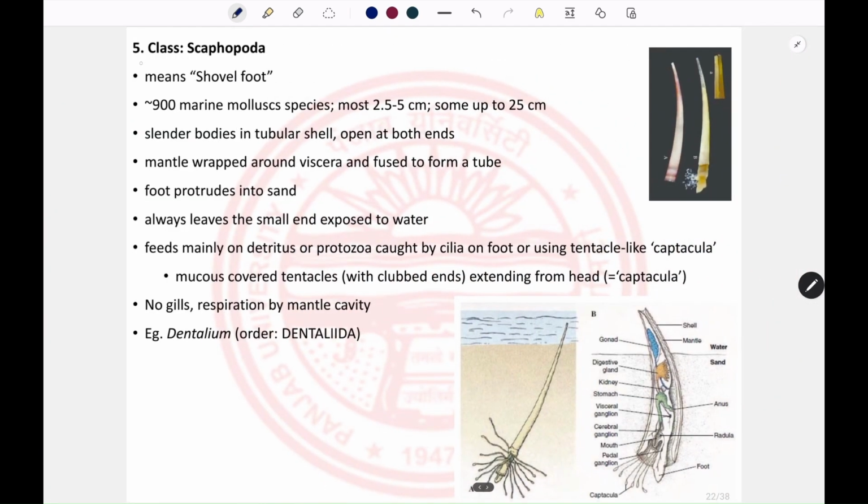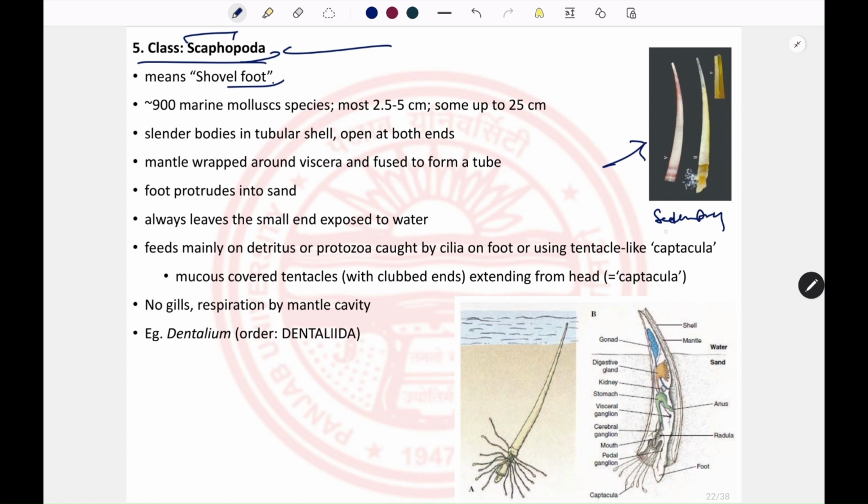The fifth class is the Scaphopoda. Scapho means shovel, and poda means foot. So they have a shovel foot, and this is the foot of the animal. It looks like a shovel. In Scaphopoda, they are some kind of sedentary individuals.